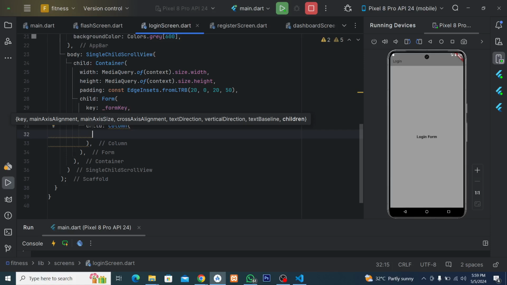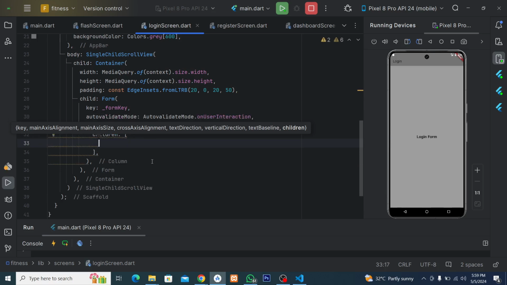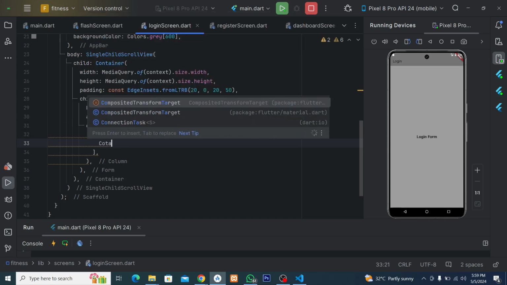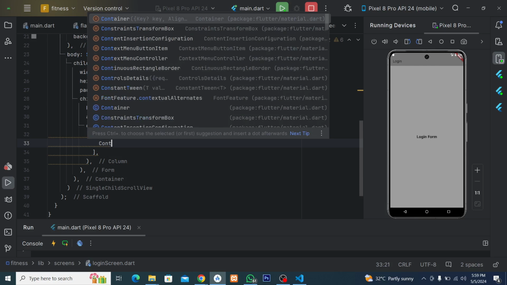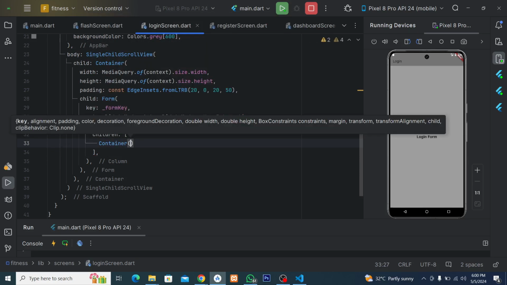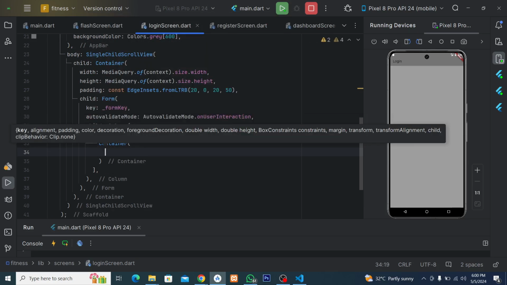Inside this column we are expected to have children. So children are the items that we're going to be listing. First of all, we have to start with a container. So inside here we have container. So the container is going to